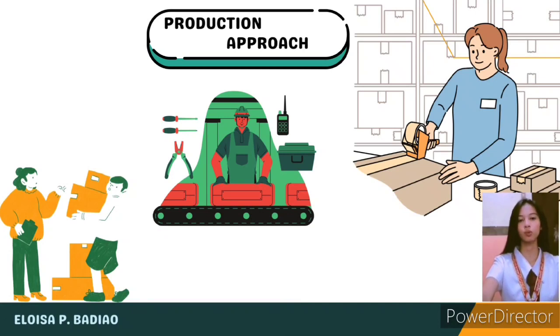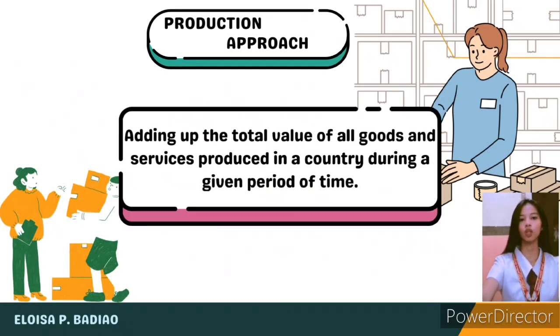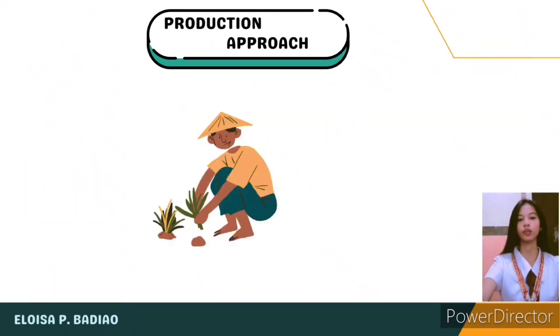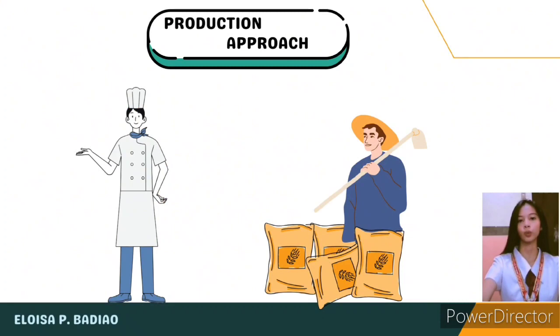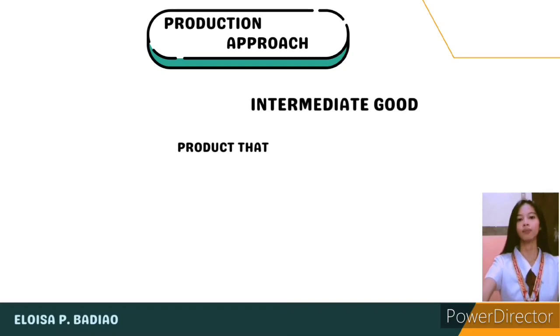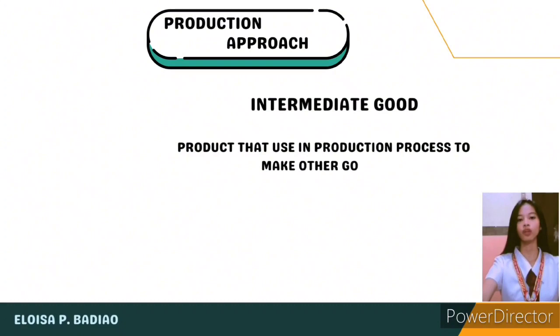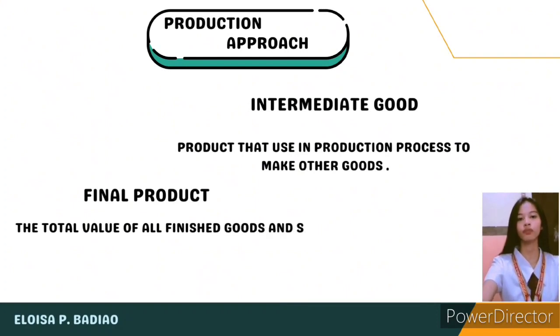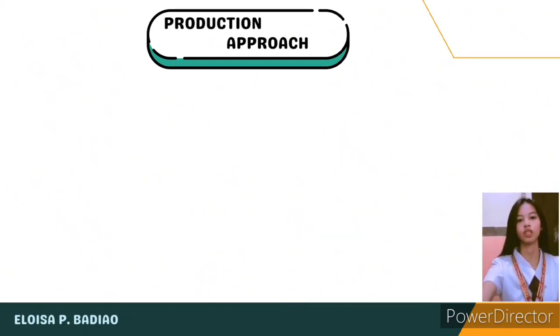The production approach is one of the three methods used to calculate the gross domestic product of a country. It calculates GDP by adding up the value of all goods and services produced in a country minus the value of intermediate goods used in production. For example, let's say a farmer grew wheat, which is then sold to a baker who used it to make bread. The value of wheat is considered an intermediate good as it is not the value of the final product. The value of the bread, on the other hand, is considered a final product. The production approach would only count the value of the bread, not the wheat, in the calculation of GDP.